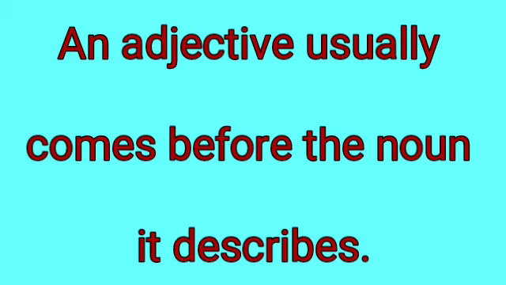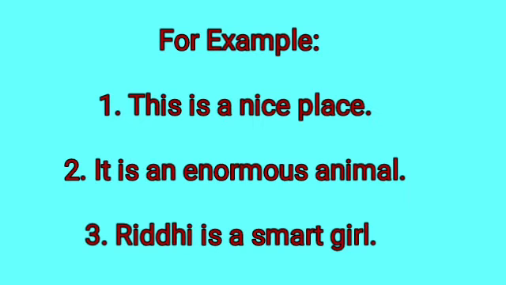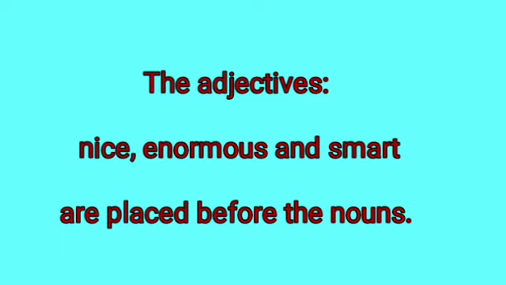An adjective usually comes before the noun it describes. For example, this is a nice place. It is an enormous animal. Riddhi is a smart girl. The adjectives nice, enormous, and smart are placed before the nouns.